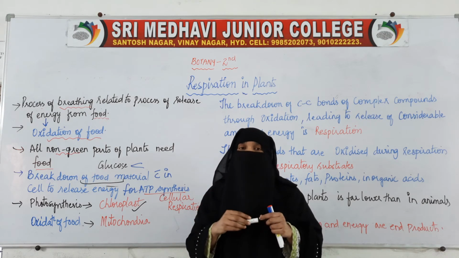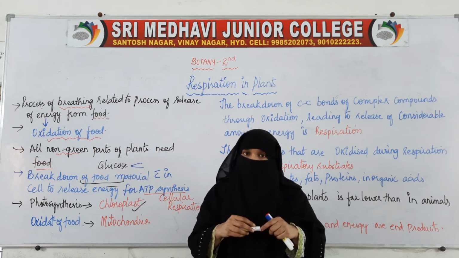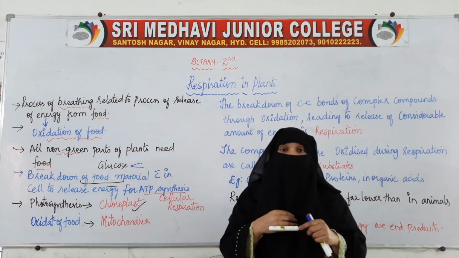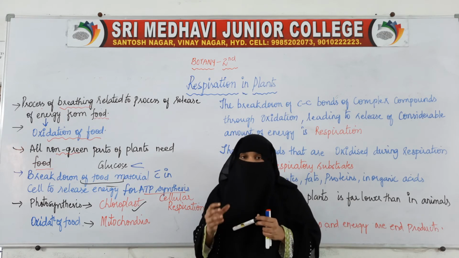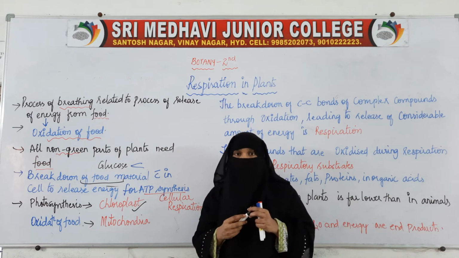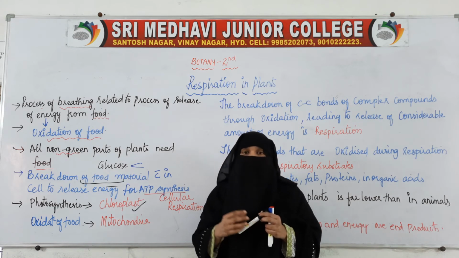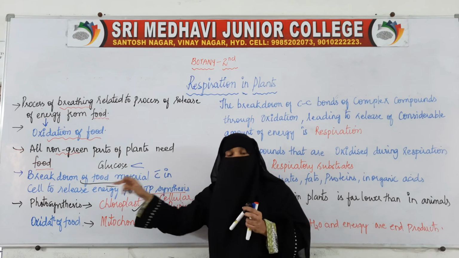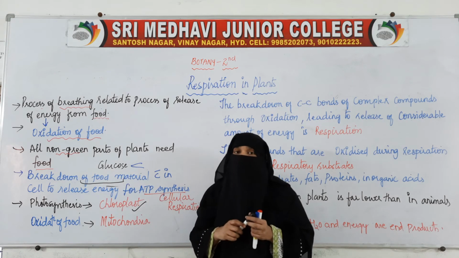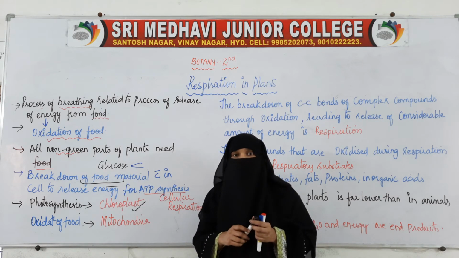All green parts will have chloroplast. That is, cells of all green parts will have chloroplast in them. This chloroplast will help the green parts such as leaves to perform the process of photosynthesis, and by performing the process of photosynthesis, the leaves will be preparing the food material.